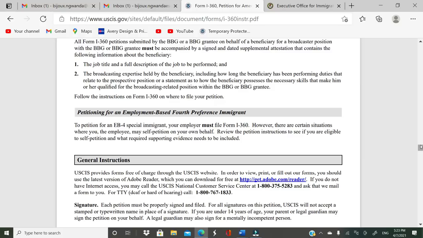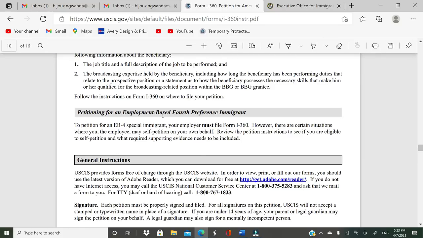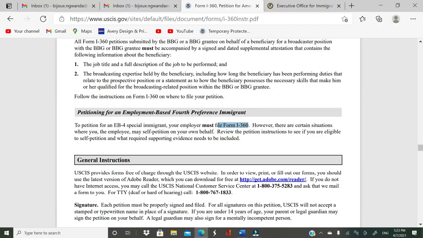Then we have petitioning for employment-based preferences. It says that for the EB4 special immigrant petition, your employer must file this form 360. However, there are certain situations where you, the employee, may self-petition on your own behalf. Review the petition instructions to see if you're eligible to self-petition and what required documents need to be included.